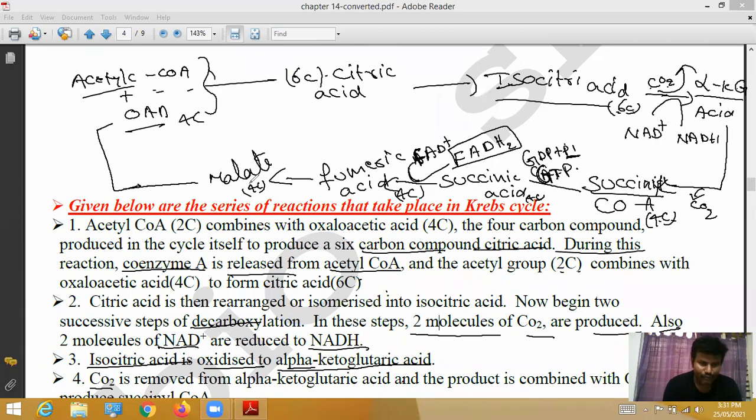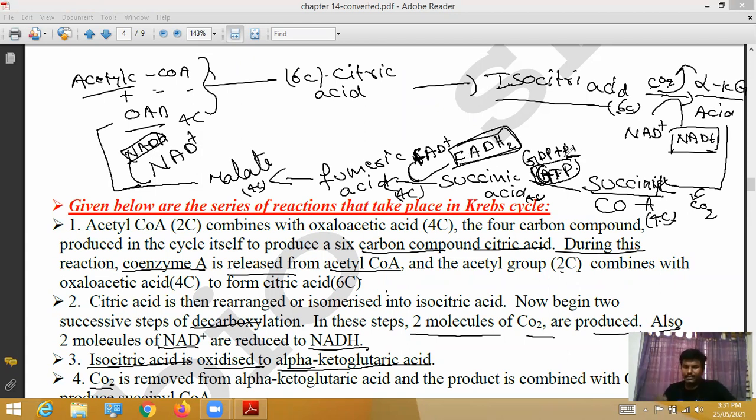Here, what is formed? Fumaric acid is converted into malate. This malate is converted into oxaloacetic acid. Here 1 NAD ion is converted into NADH. Totally how many NADH? Here 1 NADH, here 1 NADH, here 1 FADH2, here 1 GTP.